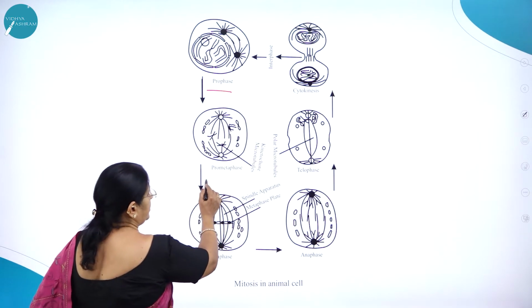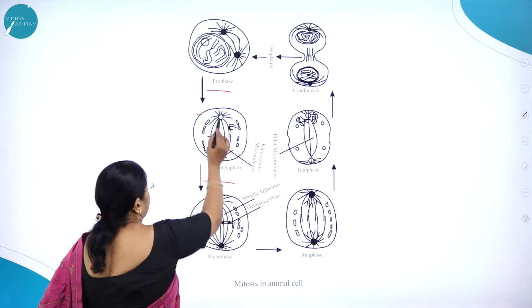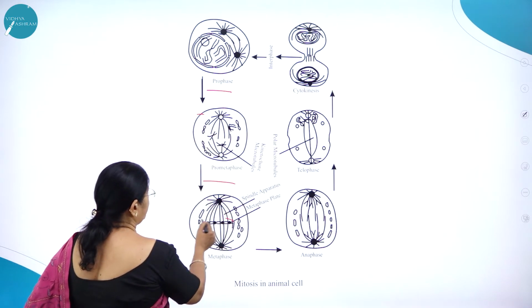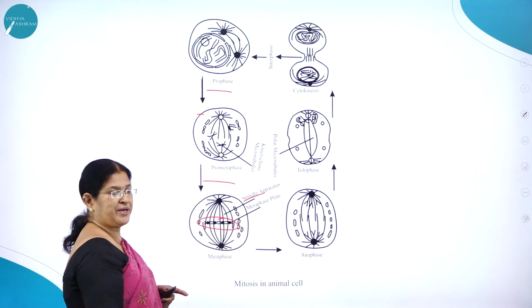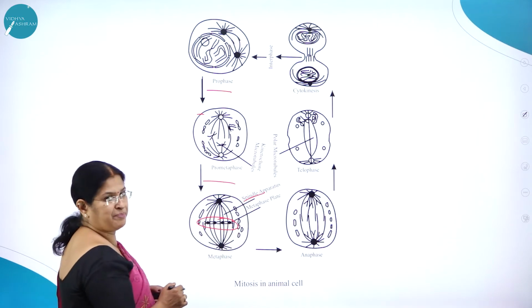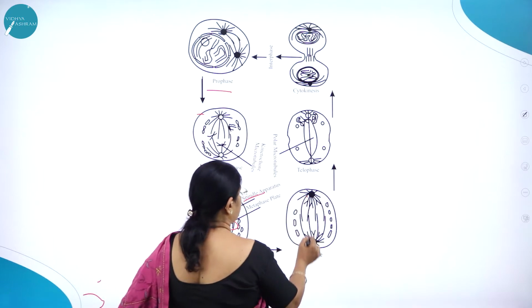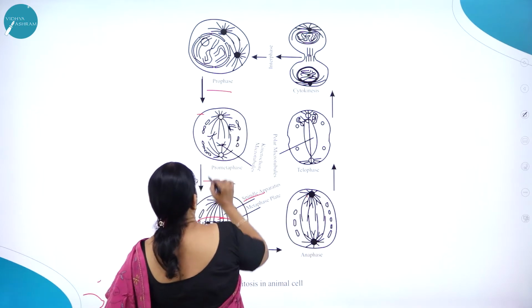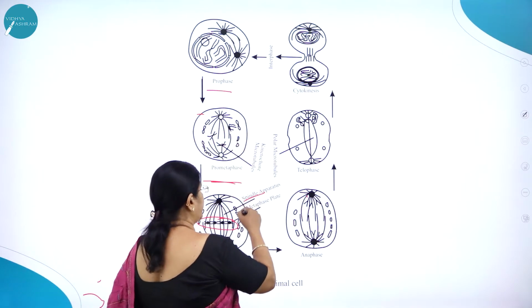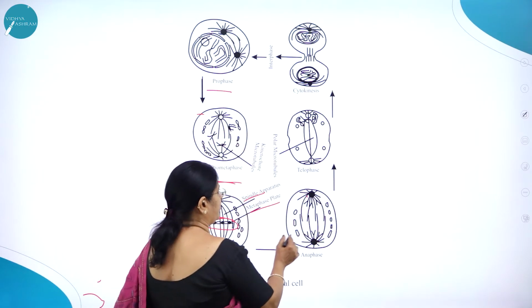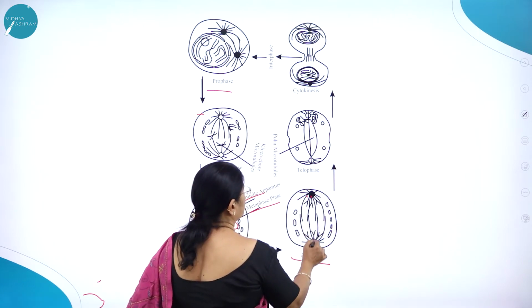And here you can see the prometaphase. Then here you can see the chromosomes will come and arrange in the equatorial plate. You can see the process of formation of spindle apparatus also. Here you can see metaphasic plate. And here the two chromosomes in anaphase. Here you can see the prophase, prometaphase. Here they will start coming and arranging in the equatorial plate, or what we use the word called metaphasic plate. Here in anaphase, they move to the two opposite poles.